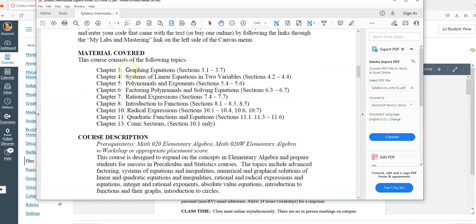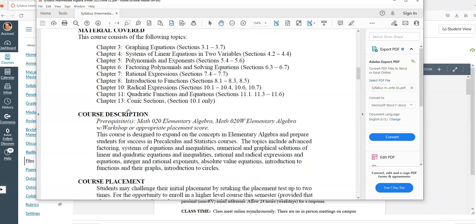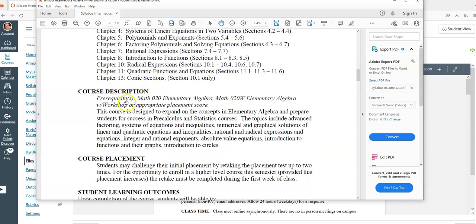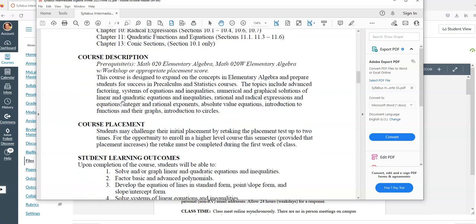The material that's covered covers a wide range of items, all the way from graphing equations, systems, polynomials. We'll do a lot of factoring, rational expressions, those are fractions, intro to functions, radical expressions, square roots, cube roots, those types of things. Quadratics, those are things that are squared, x squared, and parabolas that are graphs of the quadratics. And then we'll wrap up with conic sections, which is circles. That's really the only thing we do.